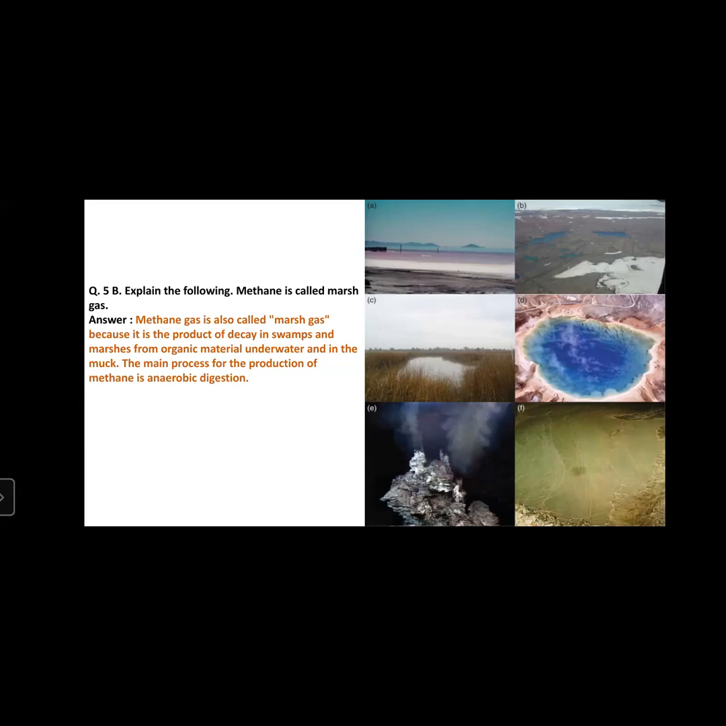Since clear air or oxygen is not available underwater or in muddy places, the decay of some degradable materials takes place without the presence of oxygen. So this is known as anaerobic respiration or anaerobic digestion, in which direct oxygen is not used. So in this process, the gas evolved is methane gas. Therefore it is called marsh gas.